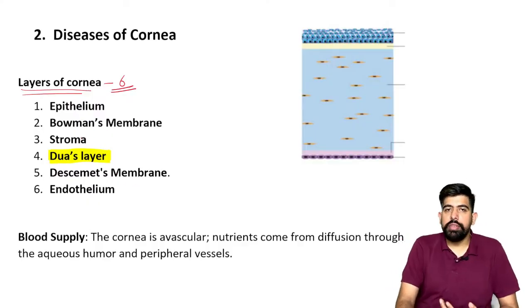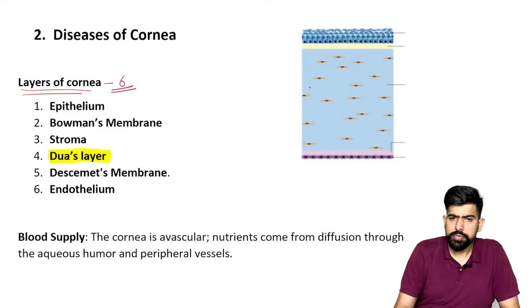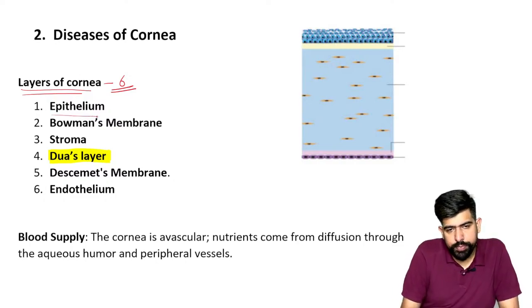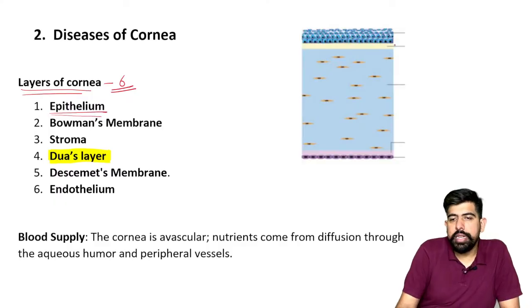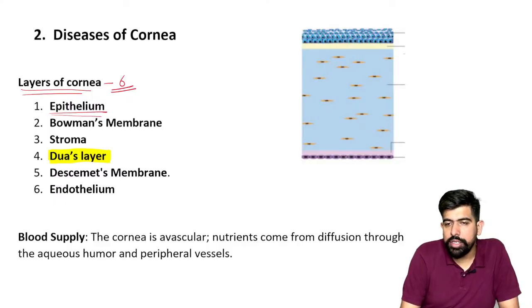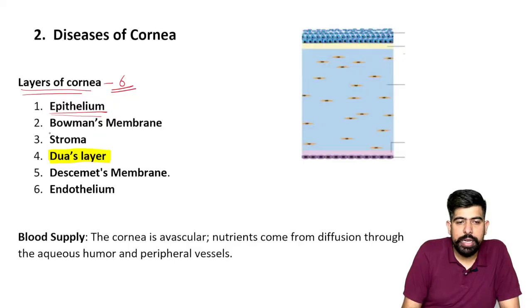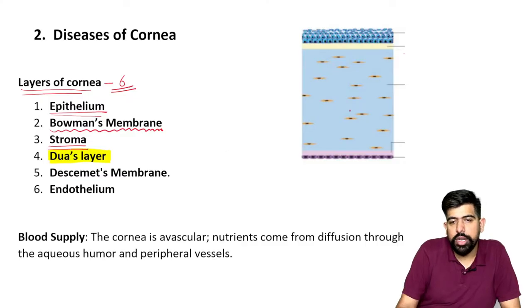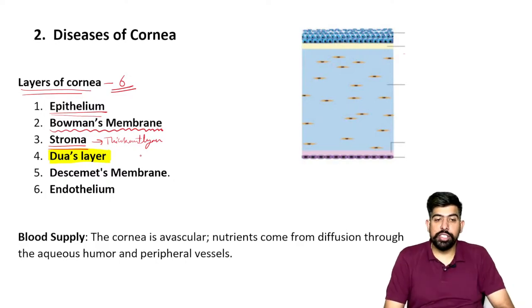If we are talking about it with the diagram, you can see over here we have the first outermost layer, which is known as epithelium. After that, the second layer is Bowman's membrane. And the third one is your stroma, which is the thickest layer.